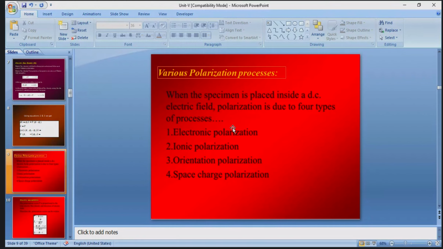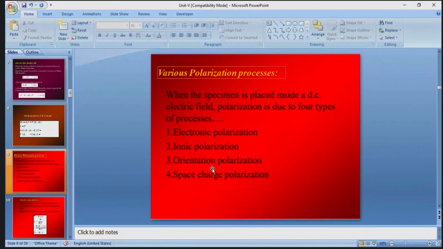The processes are classified into 4 types. One is the electronic polarization. Second one is the ionic polarization. Third one is the orientation polarization. Fourth one is the space charge polarization.